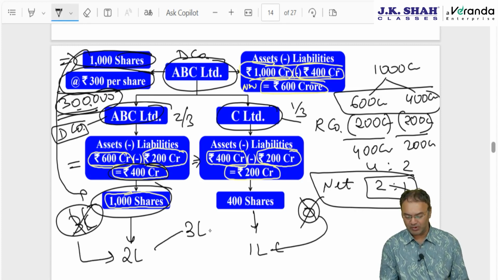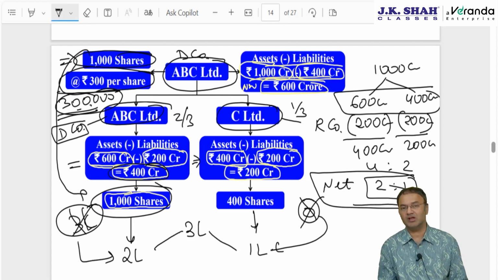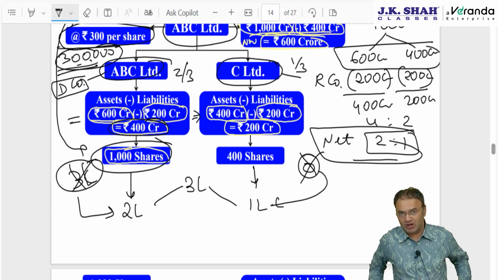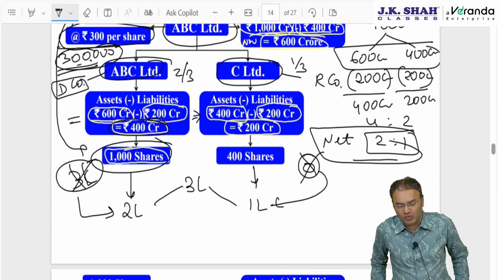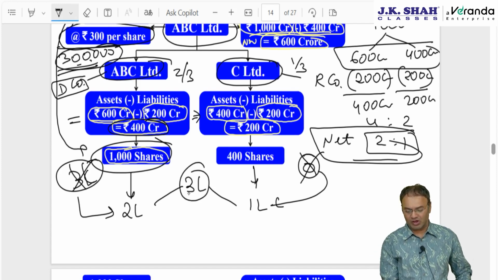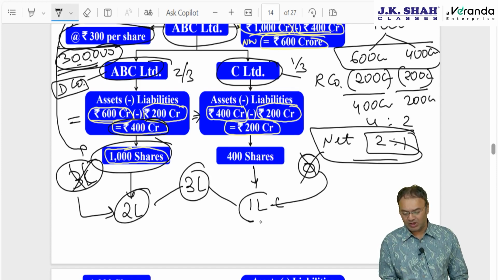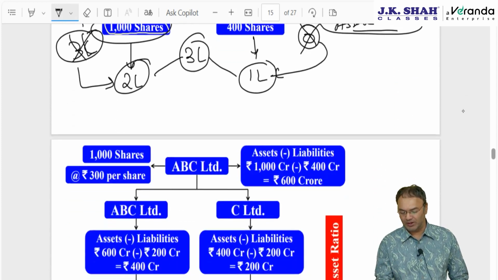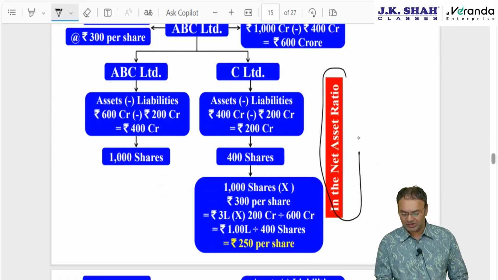However, we don't have to split in the 2 is to 1 ratio straight away. There is a formula given, you need to follow that formula. If the question comes in the form of an MCQ, then you can straight away follow this shortcut and divide the original 3 lakh rupees into two parts in the ratio of net assets retained by the demerged company and net assets transferred to the resulting company. Simply the net assets ratio.